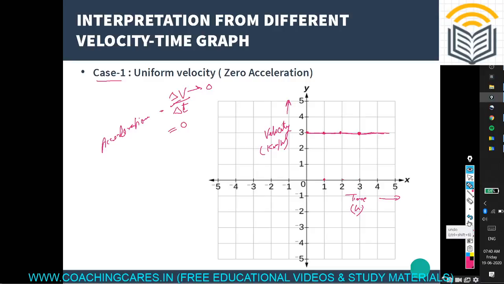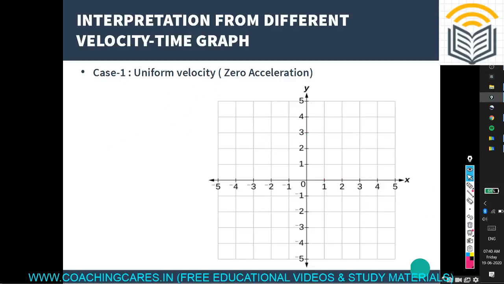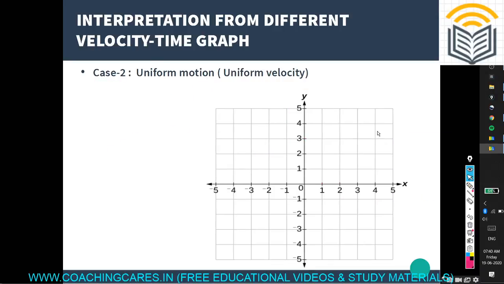Now we'll study case 2. Under case 2, we have taken up the condition of uniform motion. Suppose I plot this graph from this point and it goes straight like this, the same way. This is time along the x-axis, and this is say velocity along the y-axis.